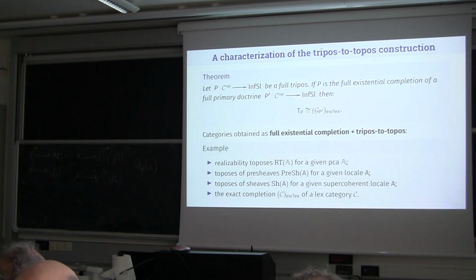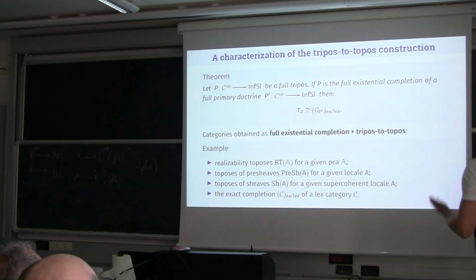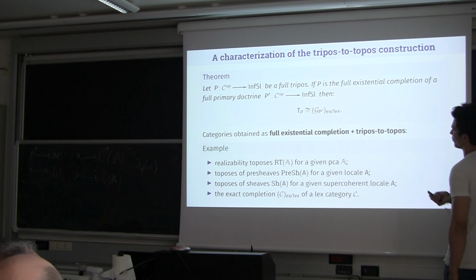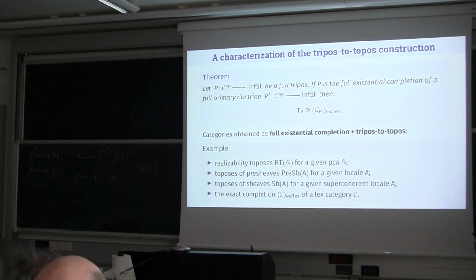Okay, now the first result: when P is a full tripos, and it is a full existential completion of a full primary doctrine, then the tripos-to-topos is equivalent to the exact completion of the Grothendieck category of this doctrine, which is essentially the doctrine of generators for this full existential completion.